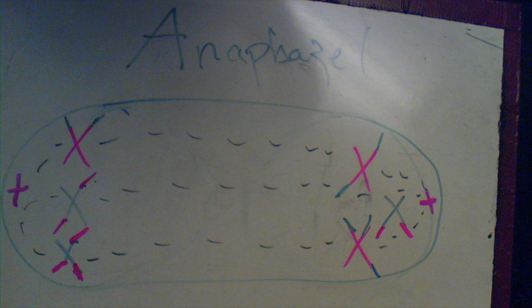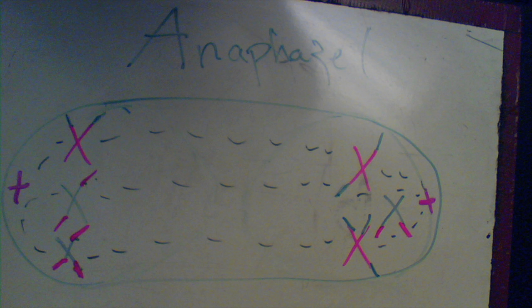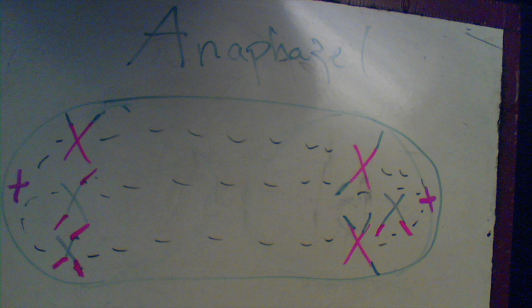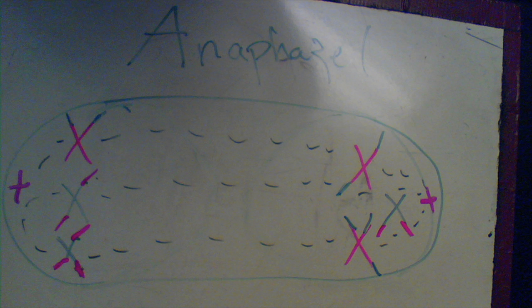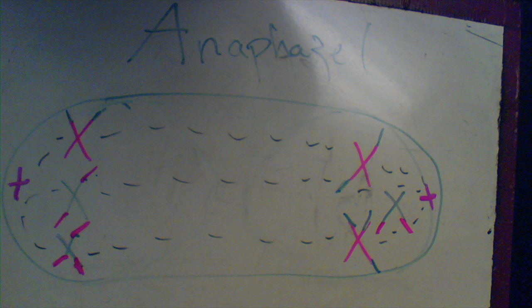Anaphase 1 is when the homologous pairs split and are pushed by the mitotic spindle, created by the centrioles, to opposite sides of the cell. Their final formation is random and therefore increases genetic diversity.